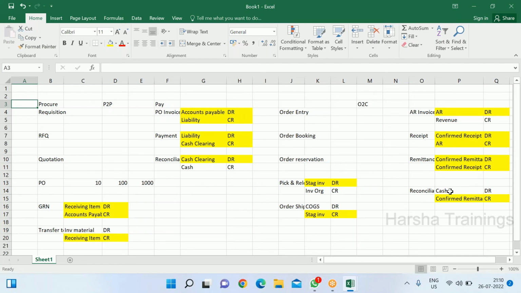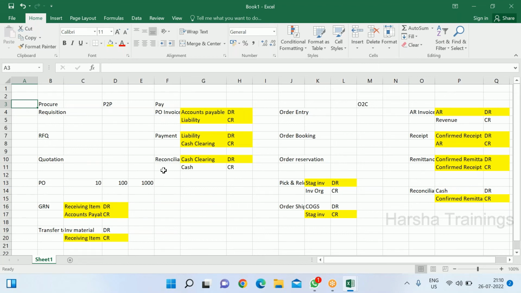Why I'm saying this: in 99% of interviews you can expect P2P and O2C process questions, and accounting entries also. They'll pick anything. They don't always ask you the entire flow. Sometimes they ask you to explain the entire flow.